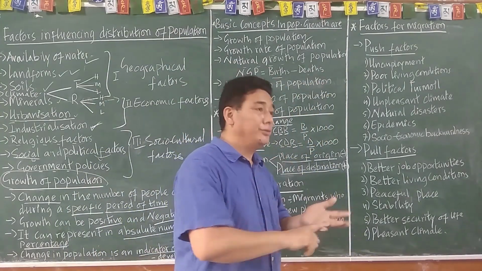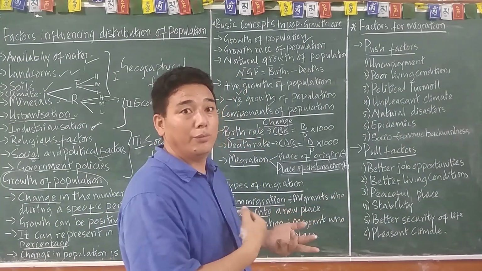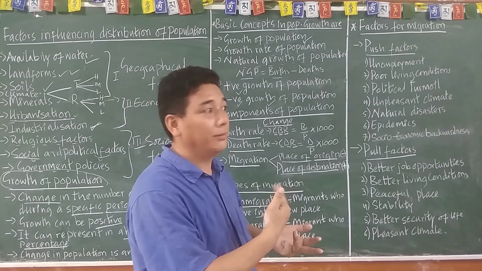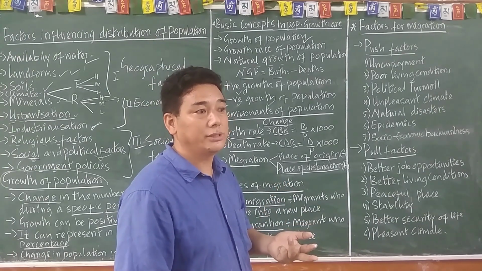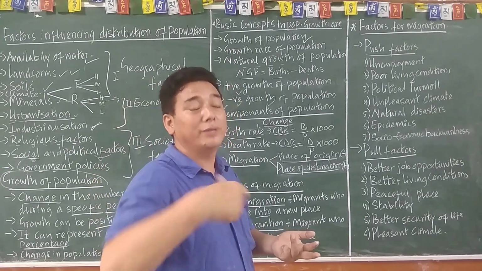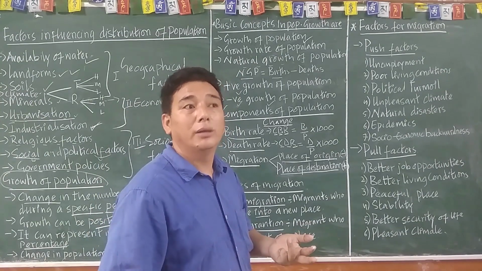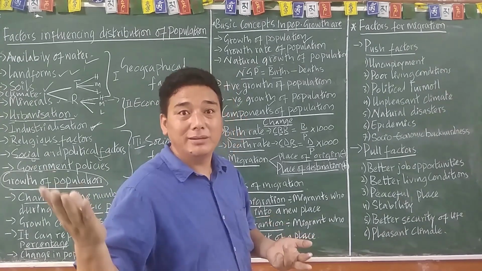For example, permanent migration. We Tibetans have migrated permanently over here, and we are living here for 60 years, 70 years, and many of the Tibetans went to the USA and European countries. They migrated permanently there.